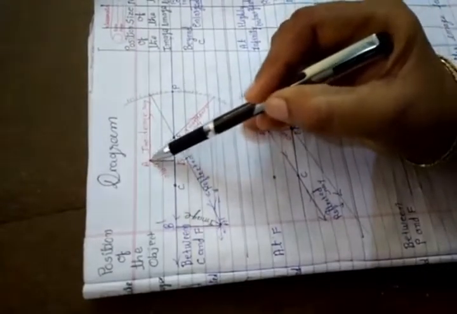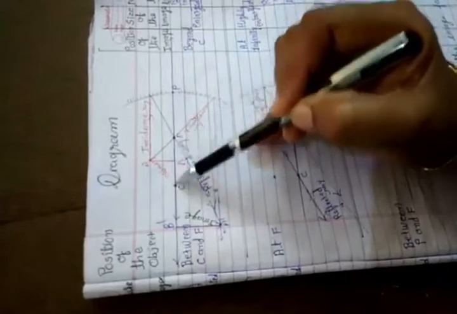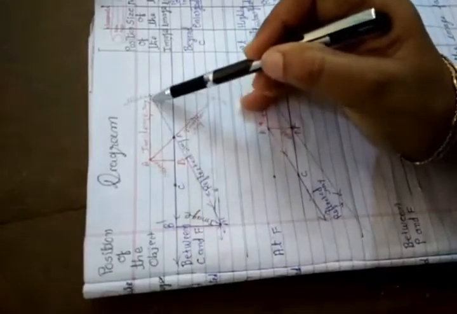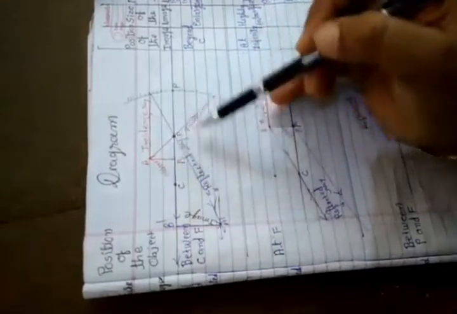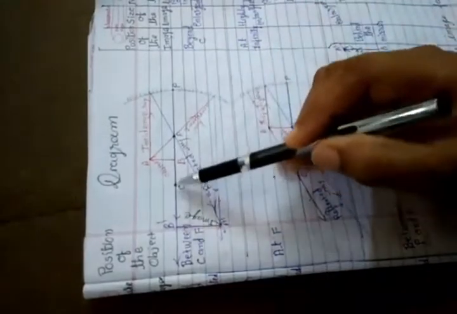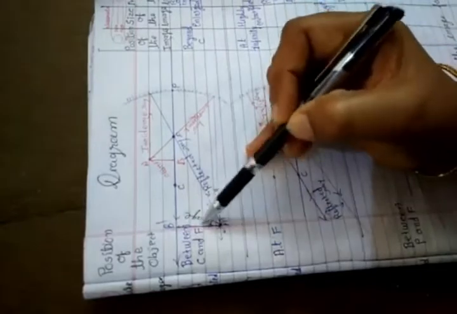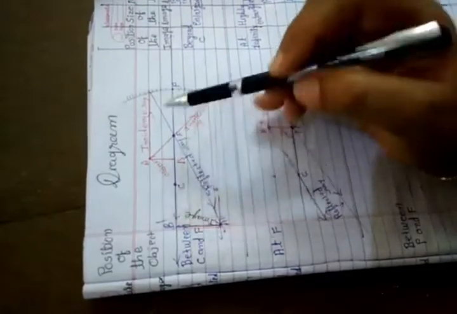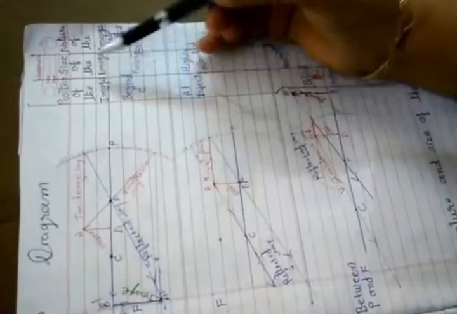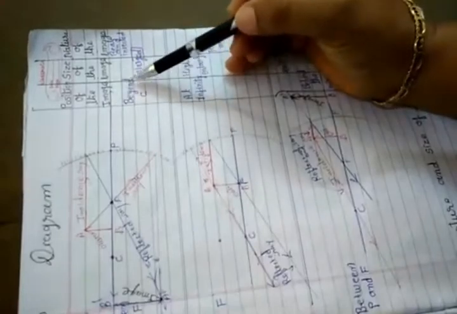We place the object AB between C and F. After drawing the ray diagram, we find the image beyond C, as A'B'. Here A'B' is the image of this object. Clear? Now we discuss the answer. Position of the image is beyond C.